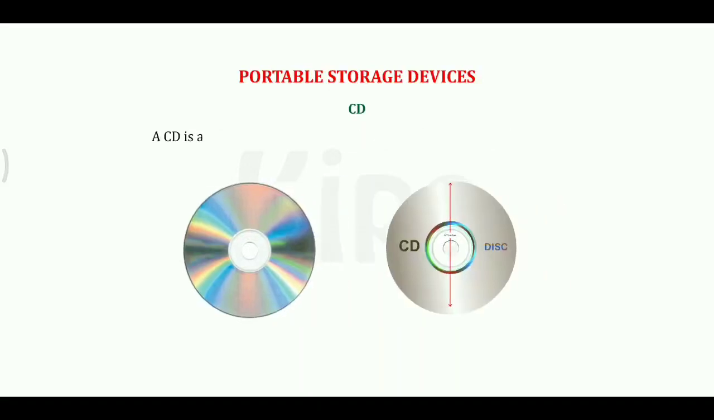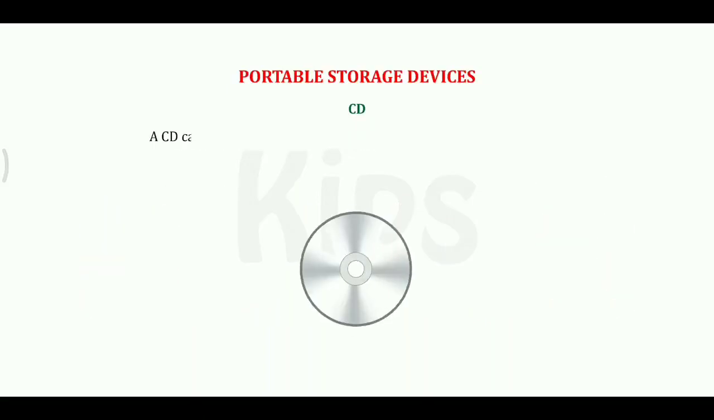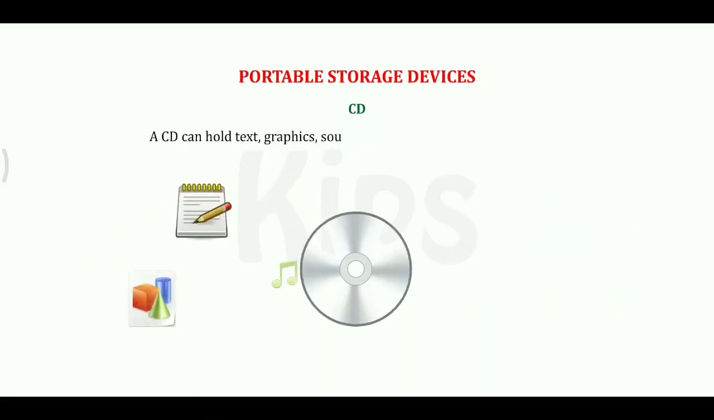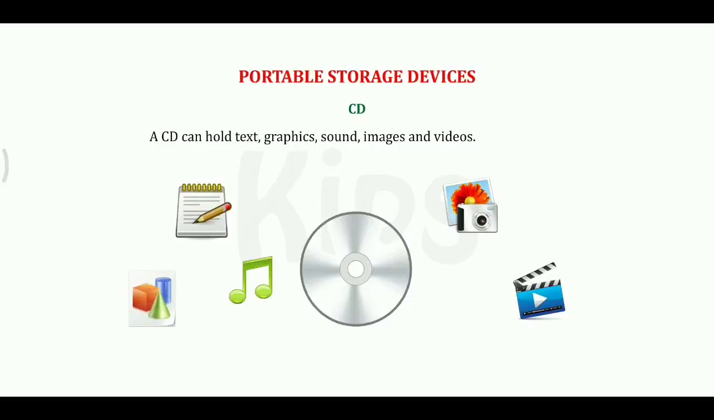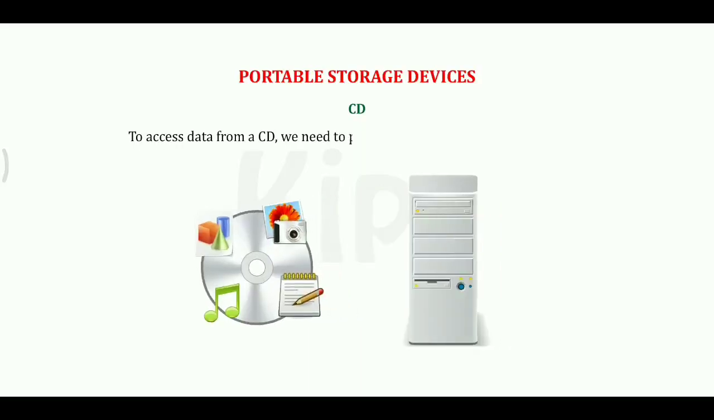A CD is a thin, shiny, circular disc that can store up to 700 MB of data and measures 4.7 inches in diameter. A CD can hold text, graphics, sounds, images, and videos. It can be used for data backup and holding software. To access data from a CD, we need to place it in the CD drive, which is located in the front panel of the CPU box.